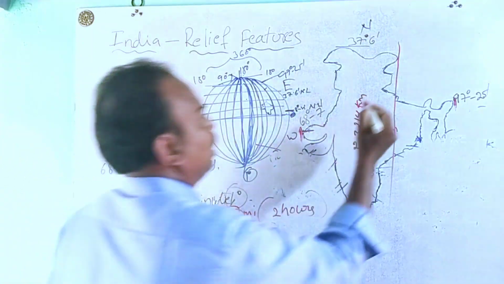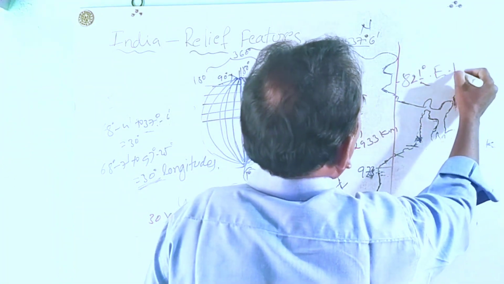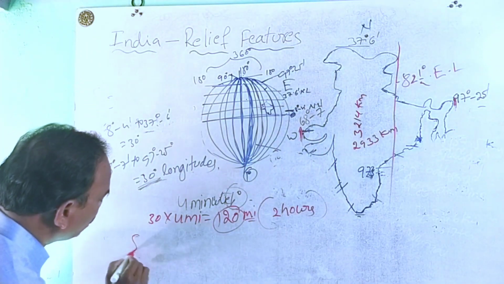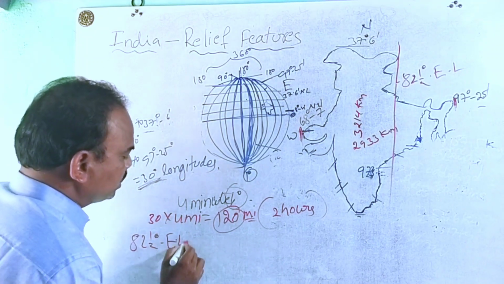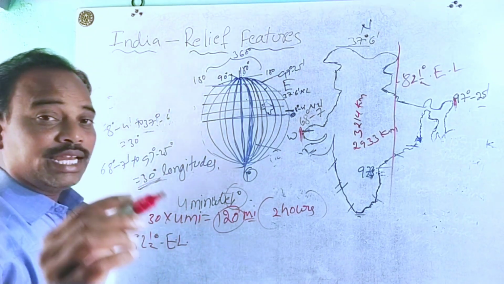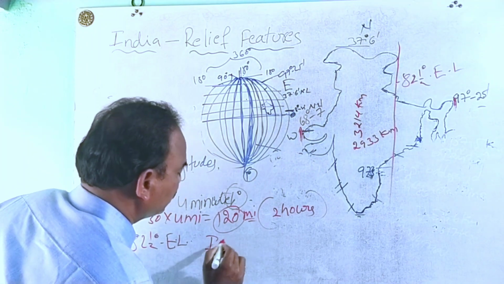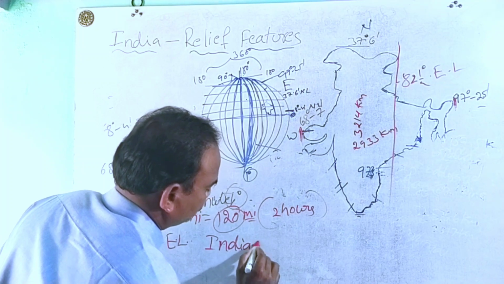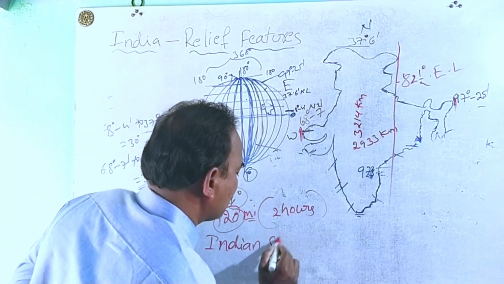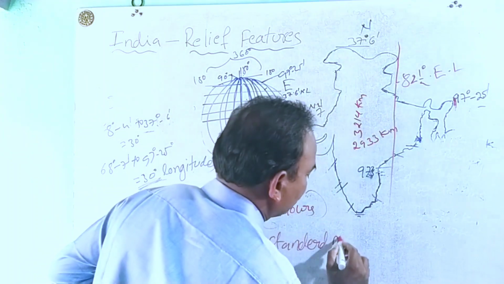The 82.5 degrees east longitude. It is considered as the Indian Standard Meridian.